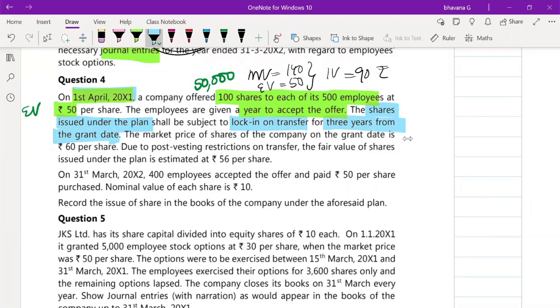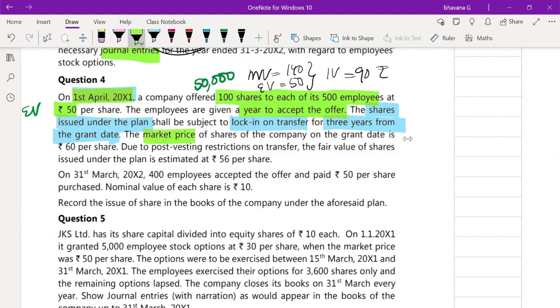Here they tell that from 1st April 2011 to the next 3 years, which will be 31st March 2012, 31st March 2013, 31st March 2014. So till 31st March 2014, you cannot transfer these shares to anybody. You have to keep it with yourself only. The employee has to keep it with himself only. Okay, so this is the meaning of the sentence.